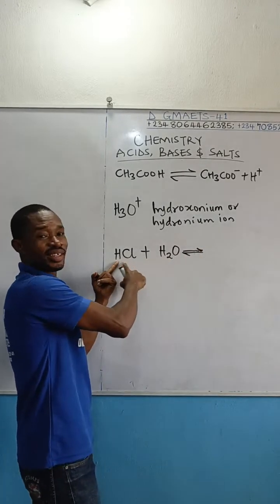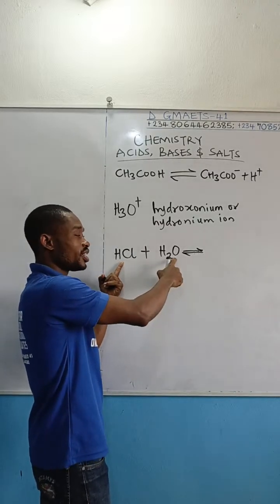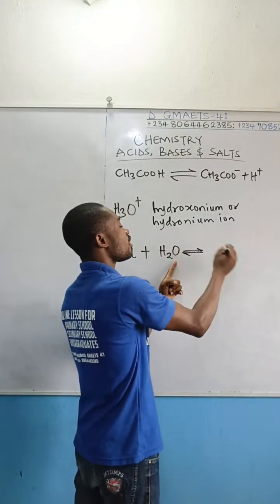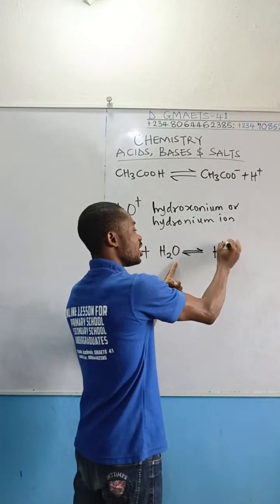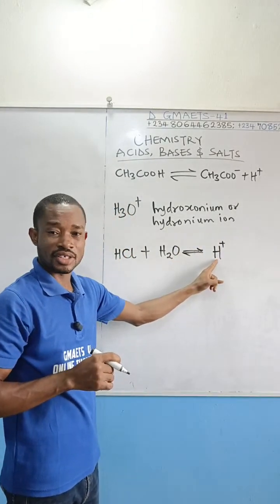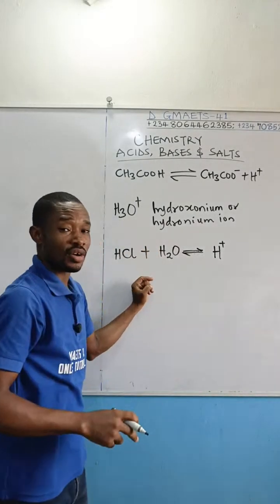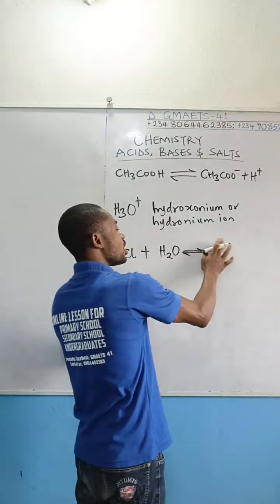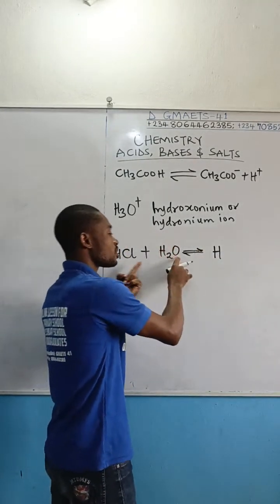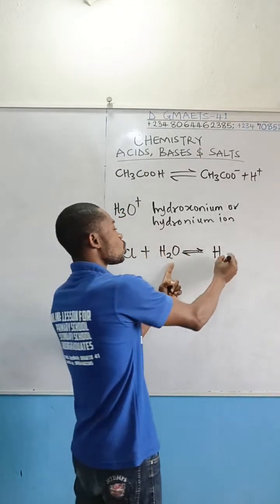So this is the acid, because it donates a proton. It gives a proton to this water. Now, this hydrogen that is transferred to water won't exist as hydrogen ion alone. In that form, it is the Arrhenius definition. Whenever you see hydrogen exist in this form, it is Brnsted-Lowry's definition. And what makes it exist in that form? Now watch. When this hydrochloric acid gives this water the proton,